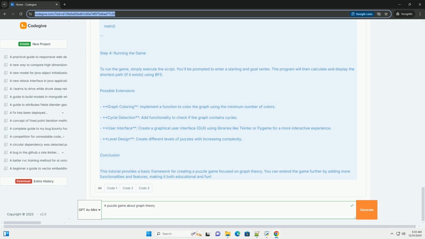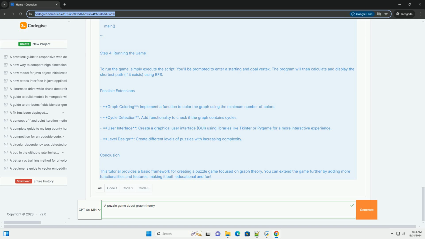Step 3, Game interaction. We can create a simple interface for players to interact with the game. Python. def main(): g = Graph(). Adding edges to the graph. g.add_edge('A', 'B'). g.add_edge('A', 'C'). g.add_edge('B', 'D'). g.add_edge('C', 'D'). g.add_edge('D', 'E'). Print, graph created.